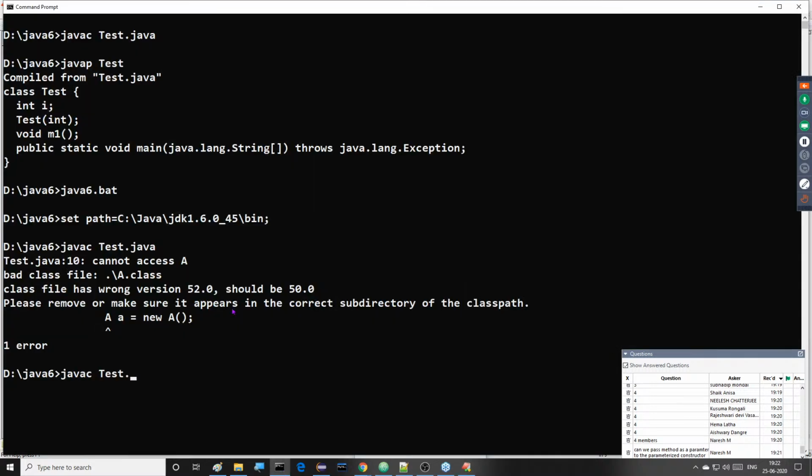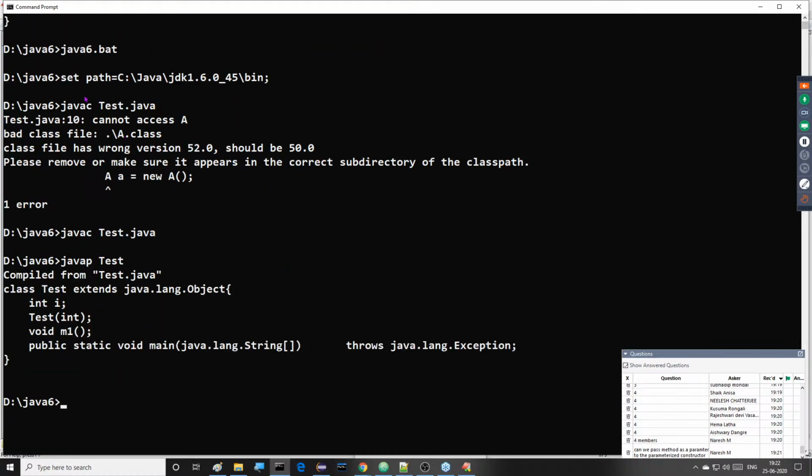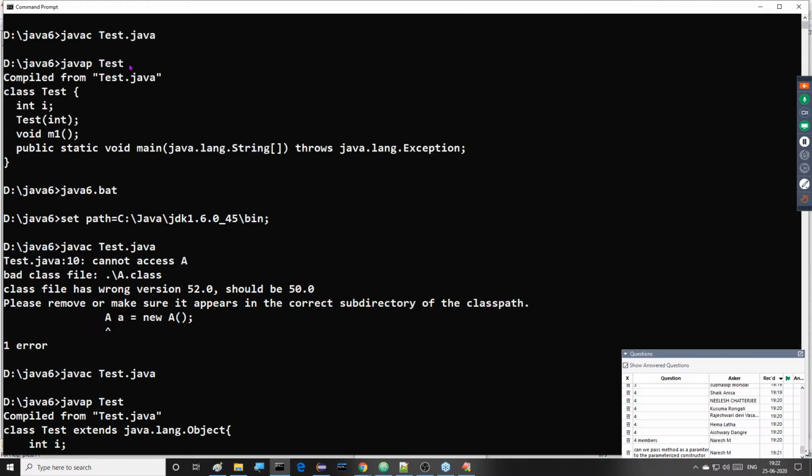Java C Test.java. Right, compile this one. Java P Test. If you provide this one, what is the point here I want to show now? Nothing else. In the case of the Java 8 version, I compiled this one. Only class Test we are getting. The extends keyword we are not getting there.